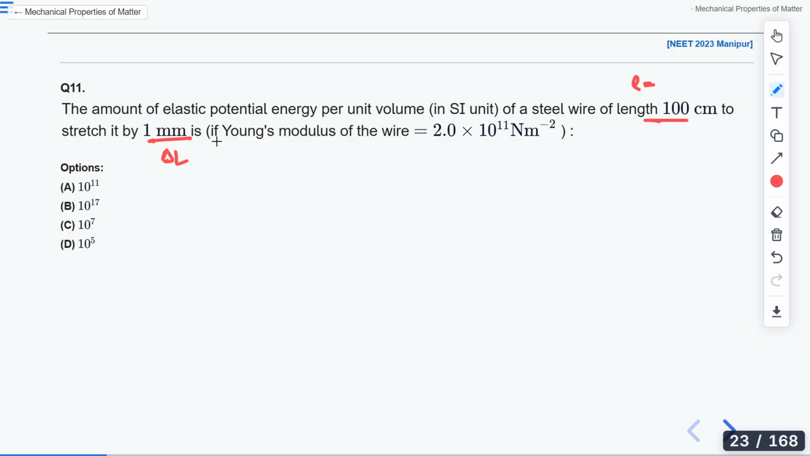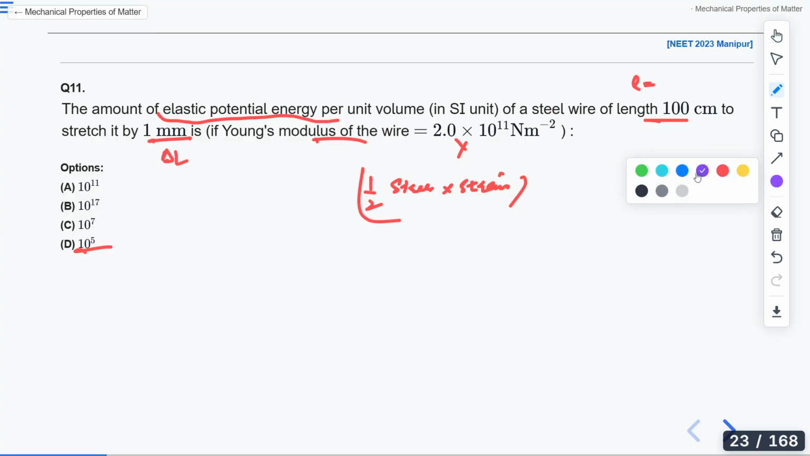The Young's modulus of the wire is given, and you are told to find the elastic potential energy. Hint: elastic potential energy per unit volume will be half of stress times strain. Option D, I am getting 10 to the power 5. Anyone else? Is there anyone else who can solve this question?